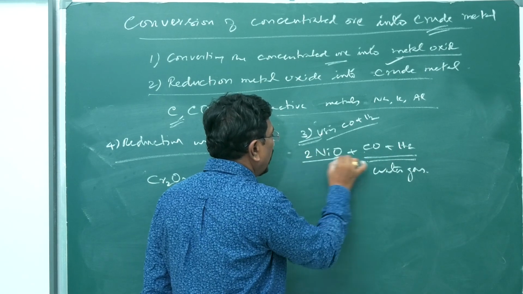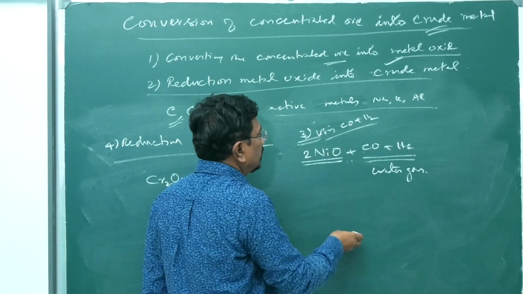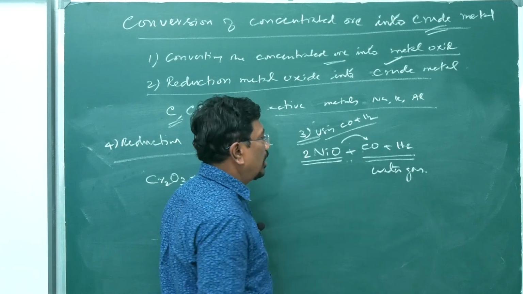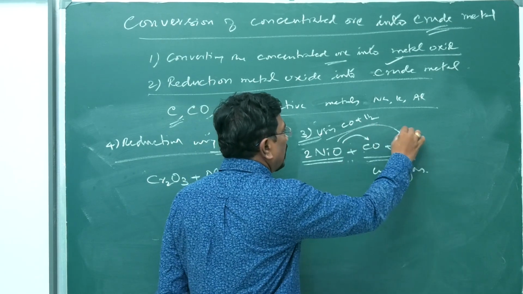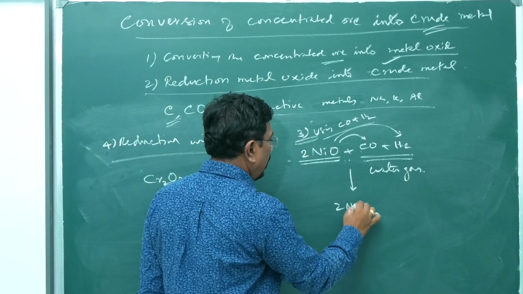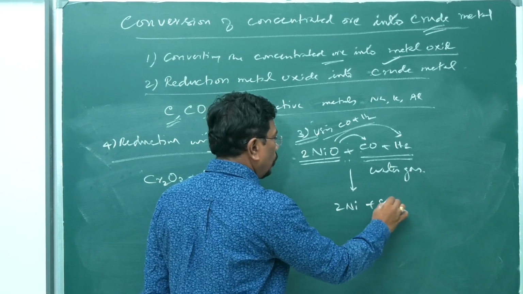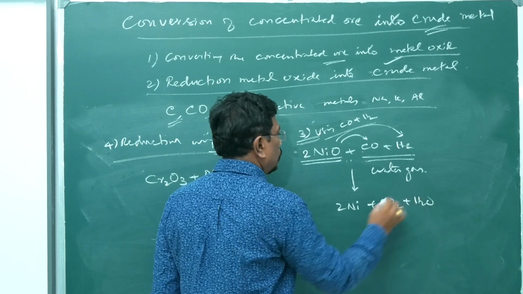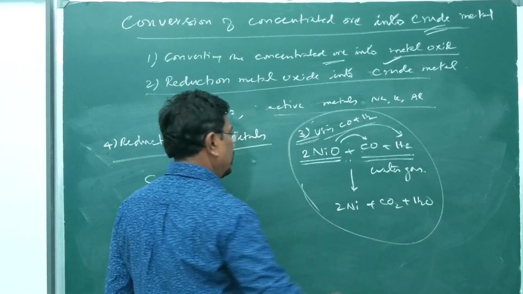Therefore, we need two NiO. One oxygen will be taken up by carbon monoxide to become carbon dioxide. Another oxygen will be taken up by hydrogen to become water. Therefore, we get 2 Ni plus CO2 plus H2O. So, water gas can also be used as a reducing agent.